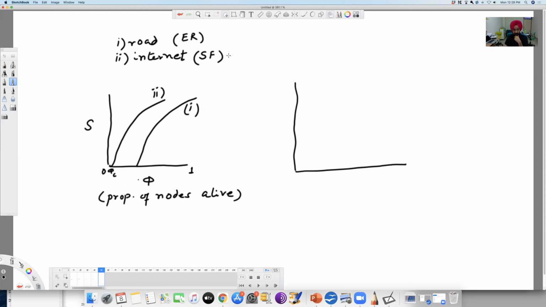We know that a scale-free network has a skewed degree distribution, and if you remove the top hubs, it will start breaking very quickly. So scale-free networks are robust to random failure, but they are fragile to targeted attacks.